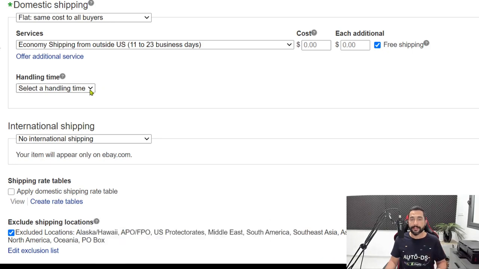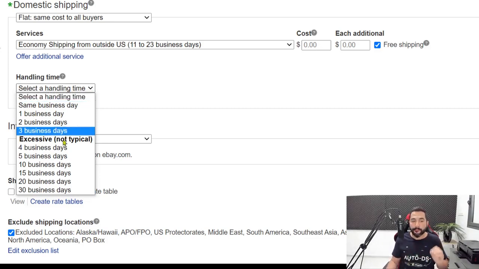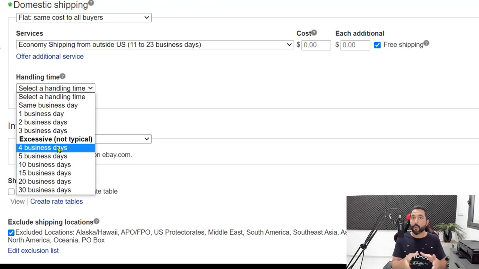And now we have the handling time. The best handling time to choose is always 3 days and below, but when you're starting off with AliExpress, you want to start with 4 business days, and you also want to process your orders as fast as possible. The handling time is how long it takes for you to provide a tracking number as soon as you get an order. So in this case, we're telling eBay that as soon as we get an order, in up to 4 business days, we will provide a tracking number.